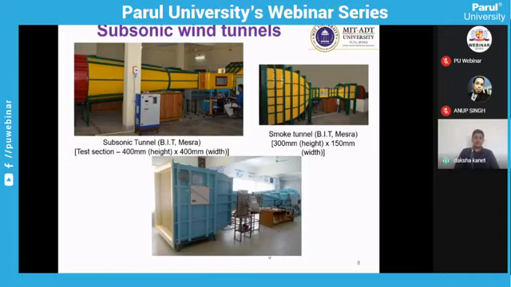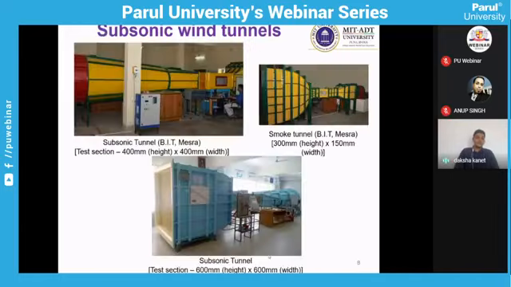And this is a facility available at my university. This is again a subsonic wind tunnel of the test section 600 by 600, where the flow visualization and the force measurement can be studied, and the academic experiments can be carried out using these facilities.